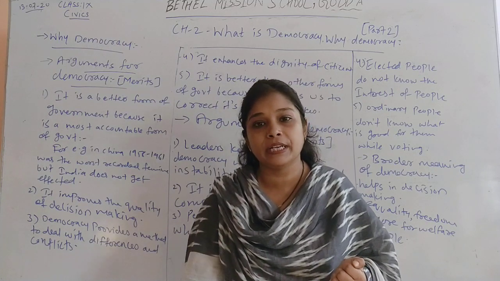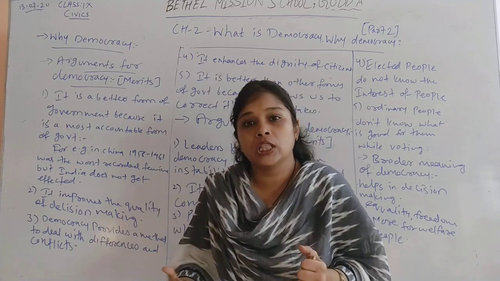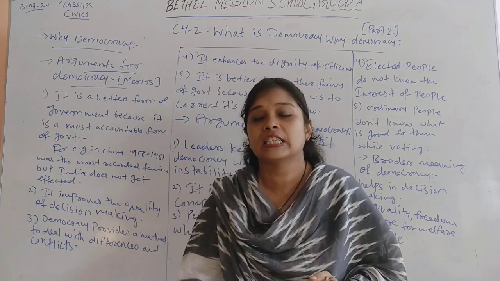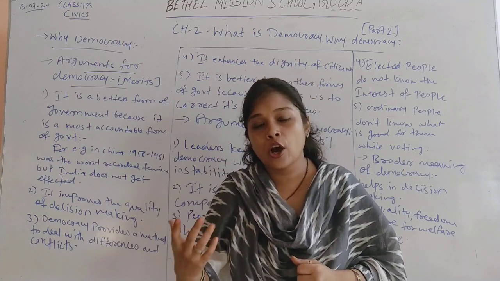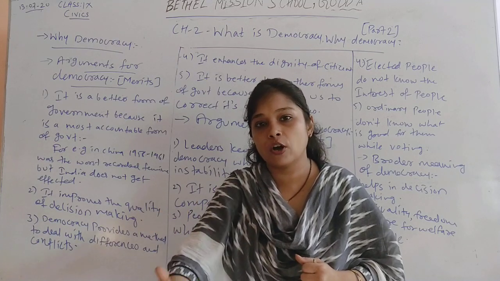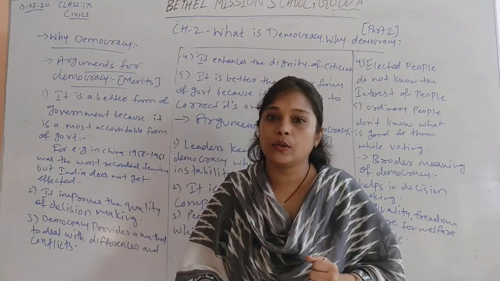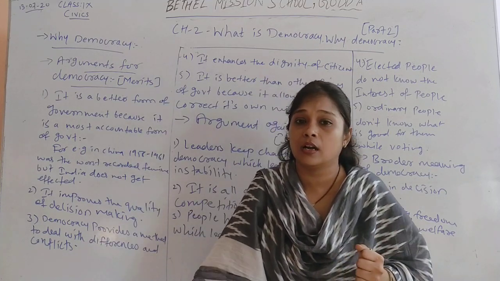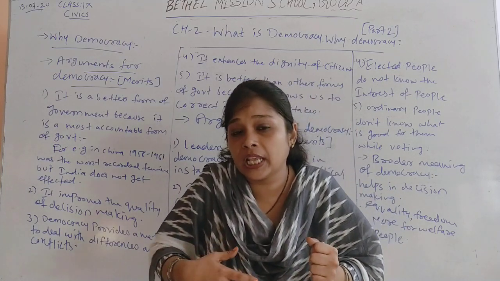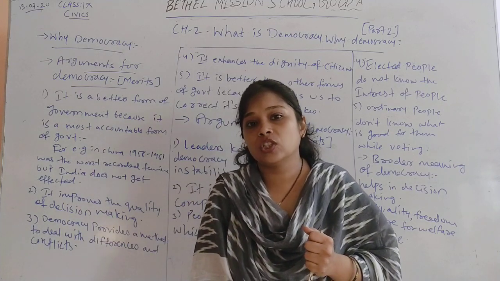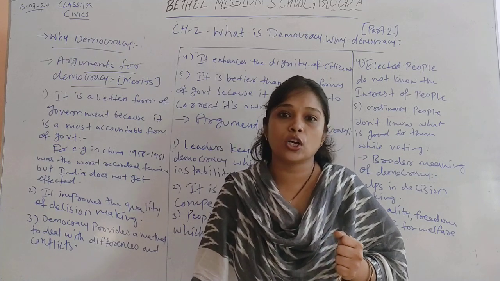And when any decision is taken, the opinions of all these levels of government are taken into consideration. Like when we want to pass a law, that law needs to be proposed in Parliament, in Lok Sabha or Rajya Sabha. Then the members of the Lok Sabha and the Rajya Sabha combine together and give their opinions in favor of or against that proposal. If the majority likes that proposal, then it can become a law. If the majority is against it, it does not become a law.